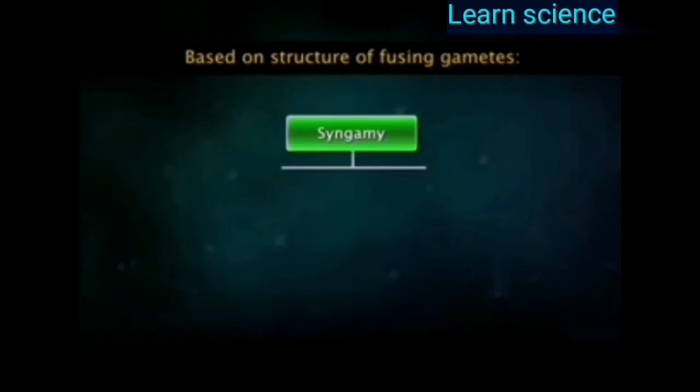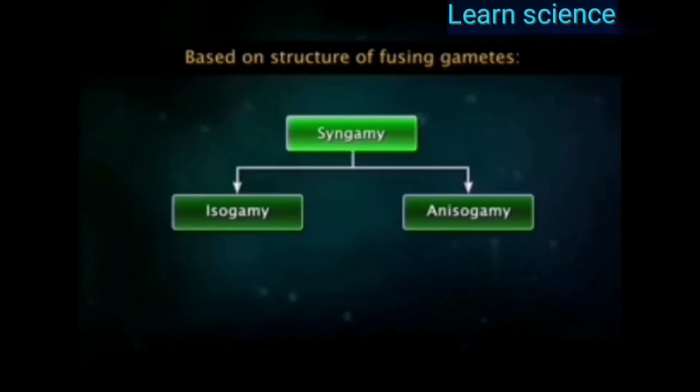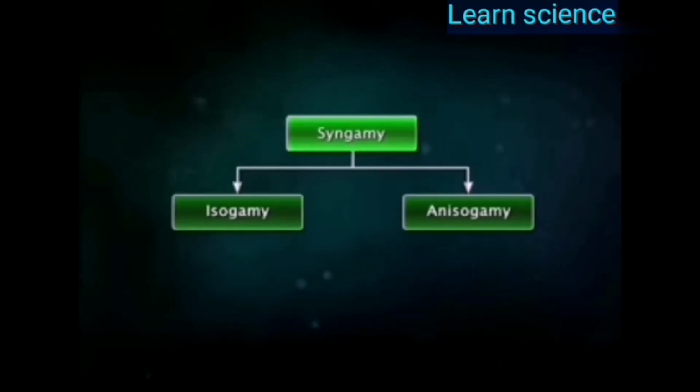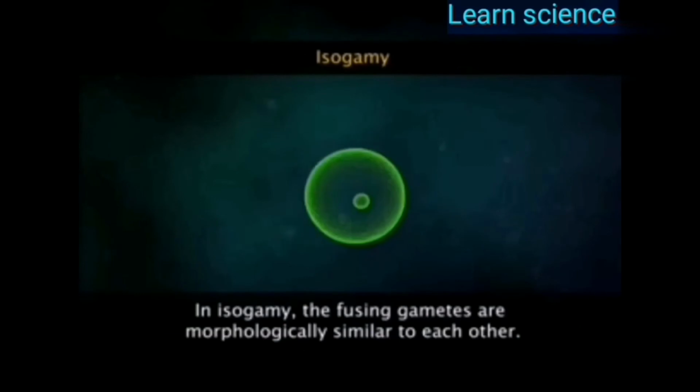Based on the structure of the fusing gametes, syngamy is also divided into isogamy and anisogamy or heterogamy. In isogamy, the fusing gametes are morphologically similar to each other. This type of fusion is observed in some protists.